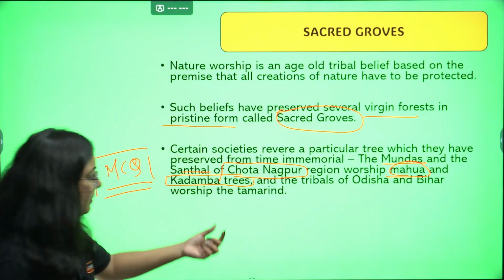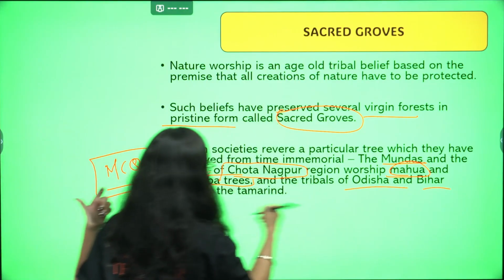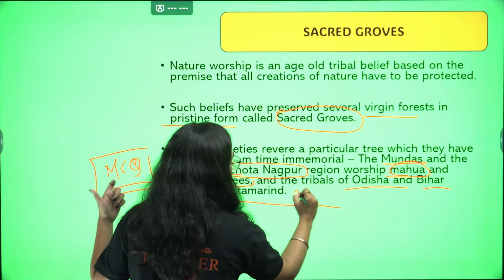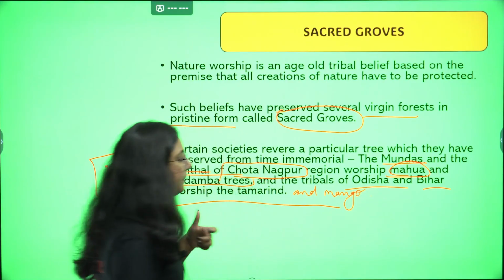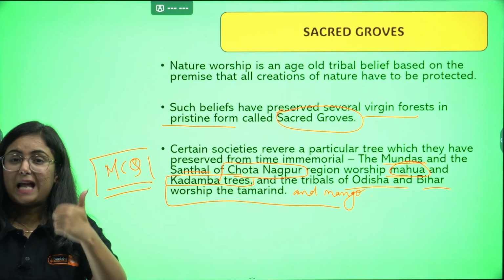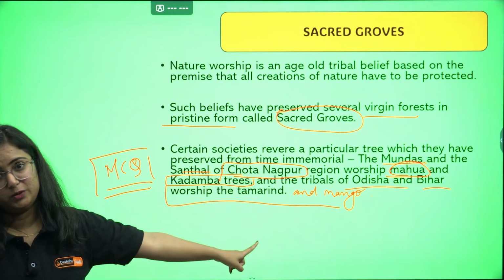Okay, so remember it's Mahua and Kadamba, whereas the tribals living in Odisha and Bihar worship the tamarind, and add one more thing here, that is mango. So they worship tamarind and mango in the region of Bihar and Odisha.